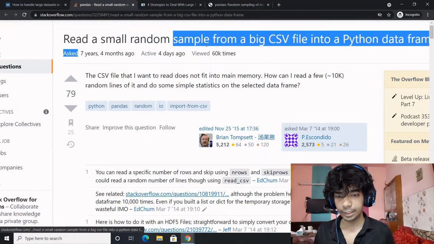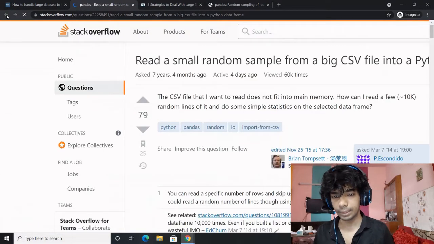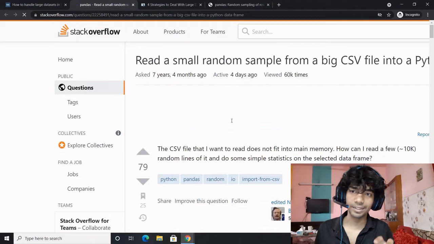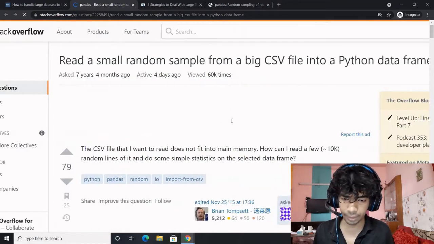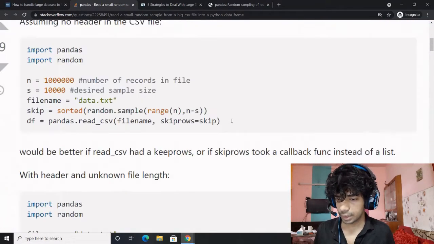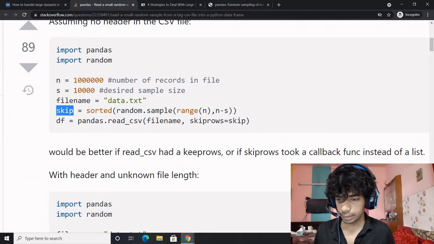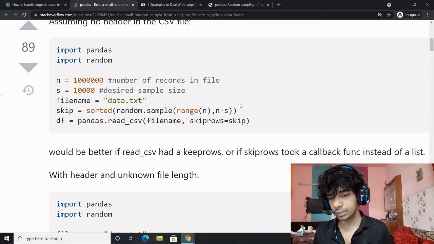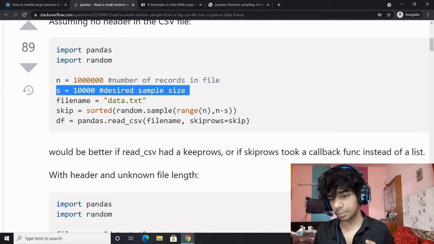How to read a small random subsample. So here we are talking about sampling. This is an interesting topic, and here we'll learn about how to do sampling. So first part is, why do you do sampling? And this is talking about how many samples you require. I require 1000 out of the total number of records. I require a sample of 10,000.